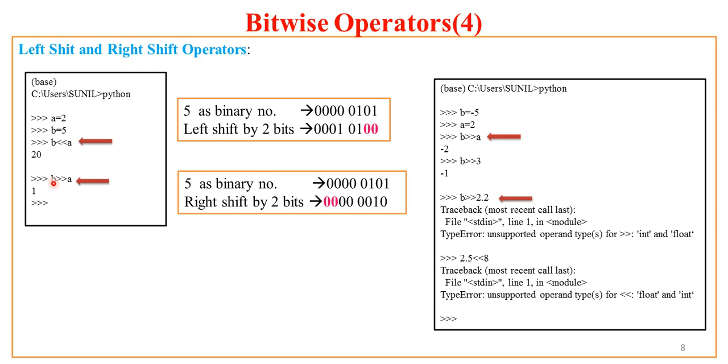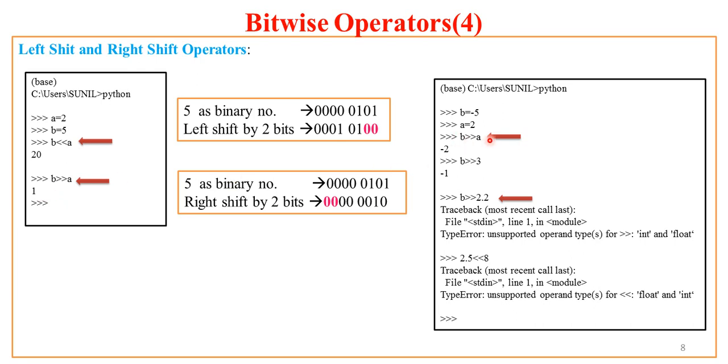What if I say B right shift A? That means right shift the bit pattern of B by 2-bit positions. If I have 5 as binary 0 0 0 0 0 1 0 1, and I right shift 2-bit positions, the rightmost 2 bits will be dropped, all the remaining bits will be shifted to the right, and the leftmost 2 bits will be filled with 0. So you have to keep this in mind. So what is the ultimate output of this? It is nothing but 1.